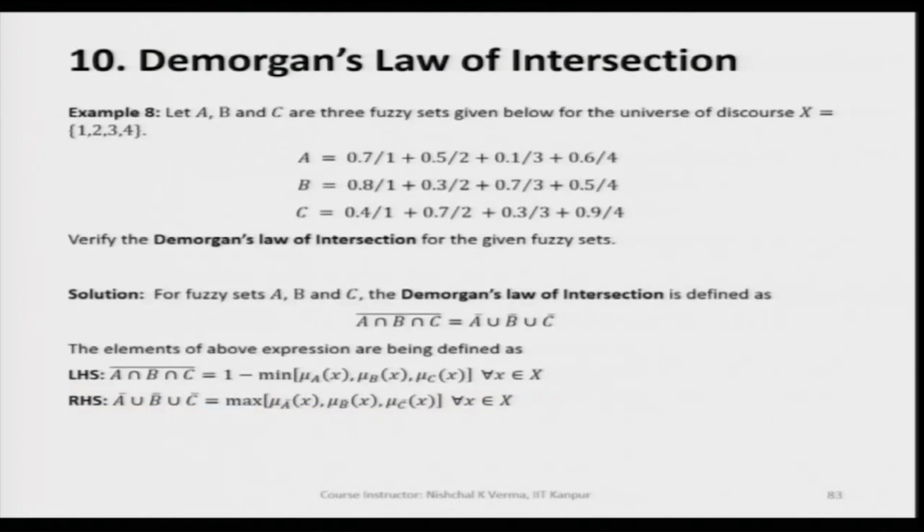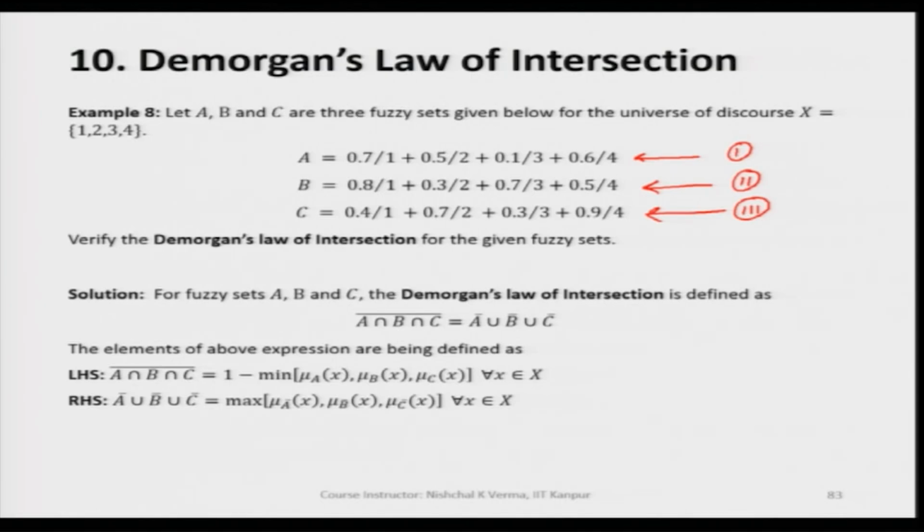Now, the same can be checked with 3 discrete fuzzy sets. So, we have taken here 3 discrete fuzzy sets. This is the first fuzzy set, this is the second, and this is the third discrete fuzzy set. So, for De Morgan's law of intersection, let us now see what is happening when we take these 3 discrete fuzzy sets and see whether the law is holding good or not.